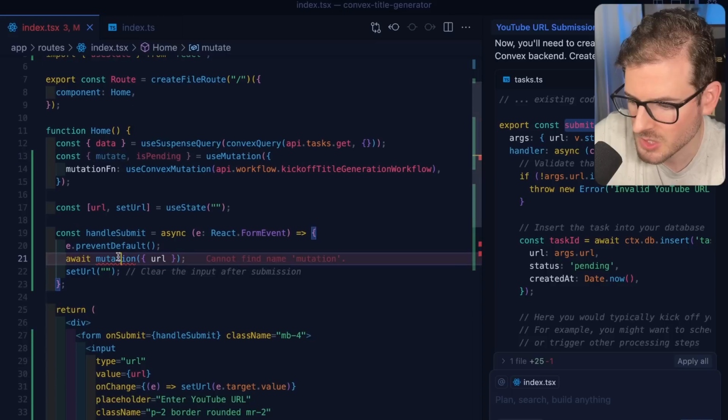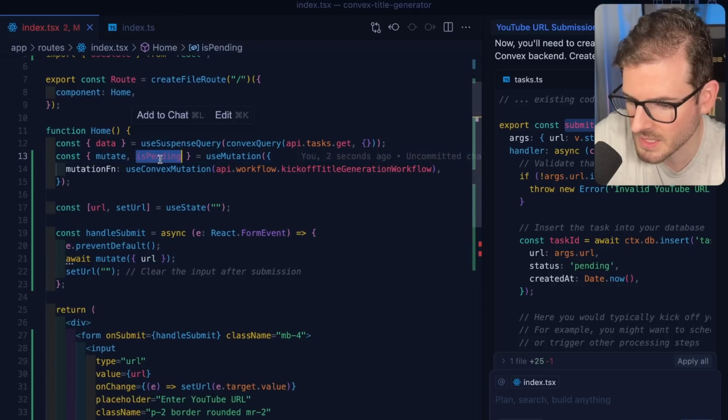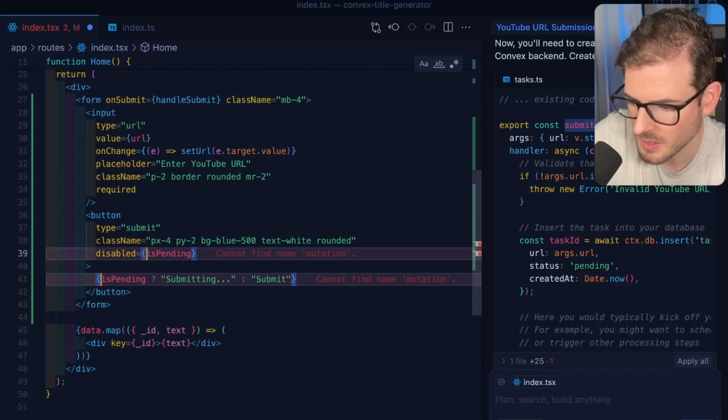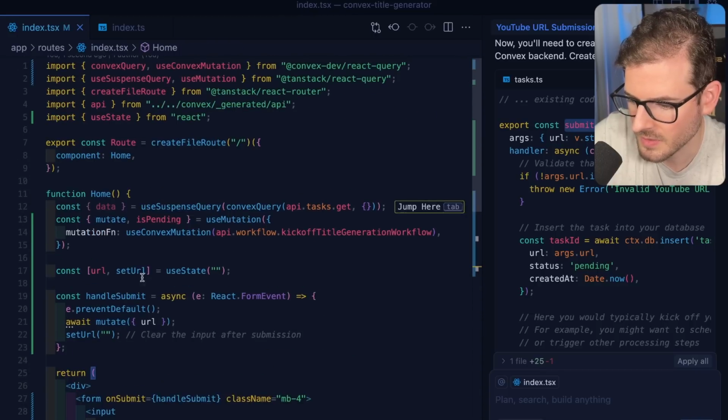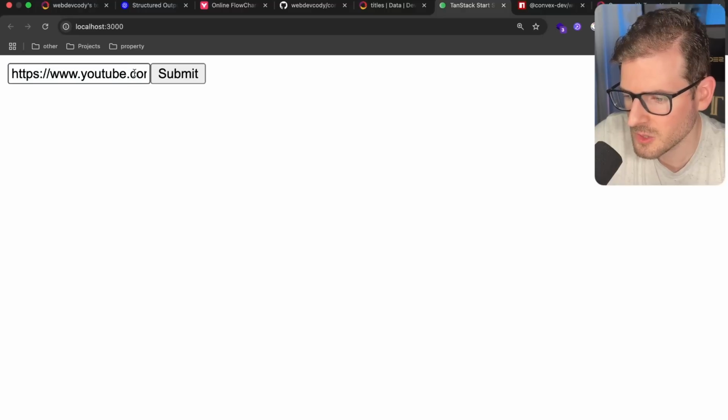Okay, so now we should be able to call the mutate function here, and then also we'll have an isPending to know if it's currently submitting. So I think I can just do this. And then we don't need to display that stuff. Let me go ahead and paste in the YouTube URL.